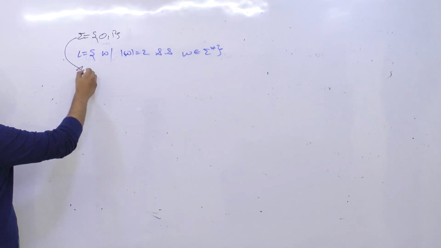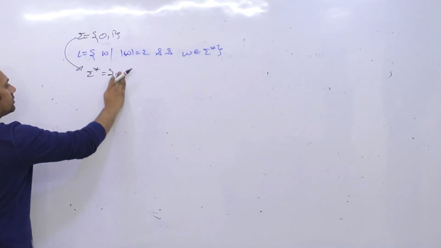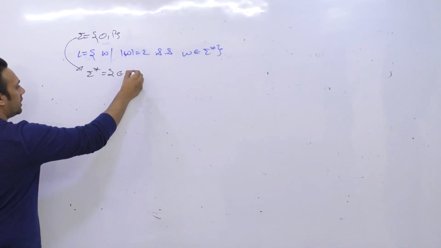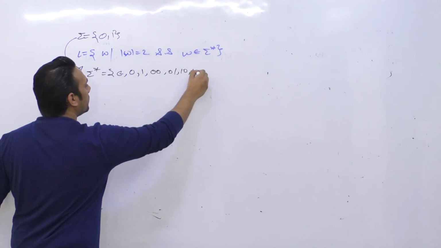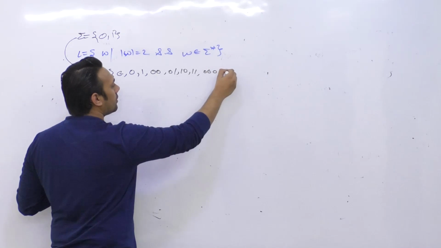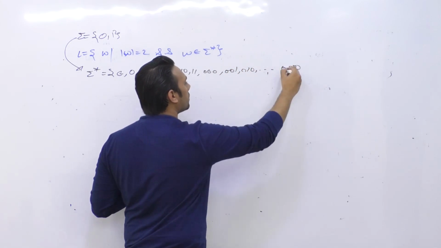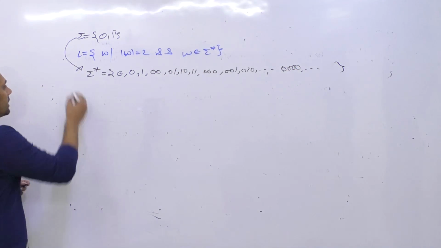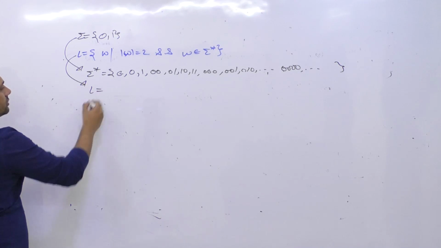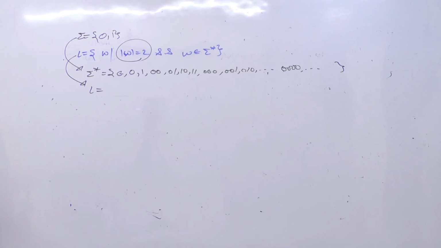Okay, so that means if I take sigma star, then it will contain the string of length 0, which is epsilon, strings of length 1, strings of length 2, strings of length 3, strings of length 4, and so on till infinity. So there will be an infinite number of strings. But in this language L, we have only those strings whose length is exactly 2. हमारे पास सिर्फ वही strings आएंगी जिसकी लेंथ जो है वो exactly 2 है.